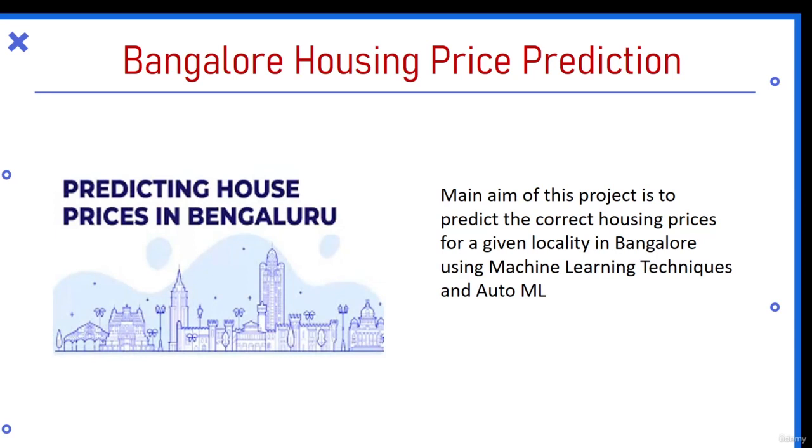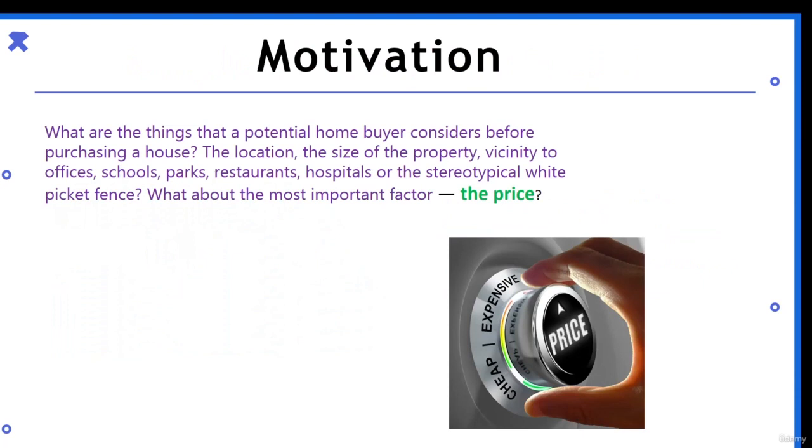So now the main aim of this project is to predict the correct housing prices for a given locality in Bangalore using machine learning techniques and automated machine learning. So now let's proceed. So what is the motivation?